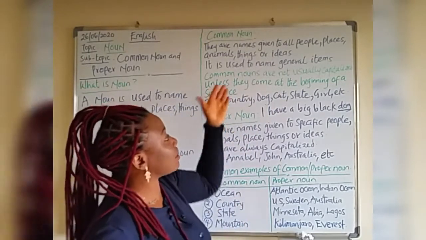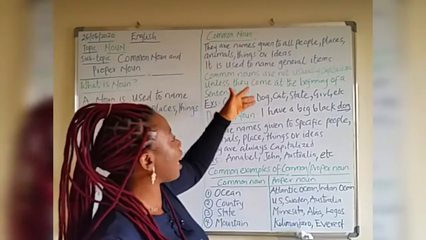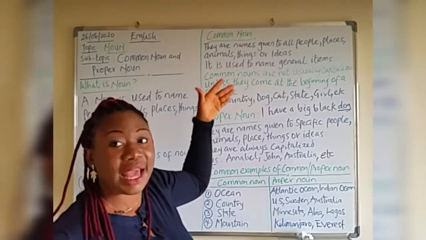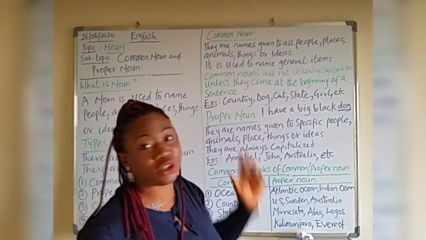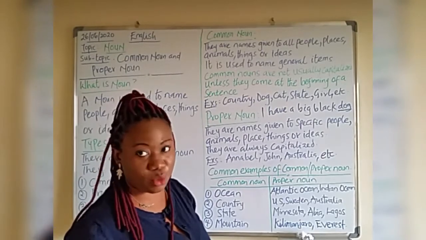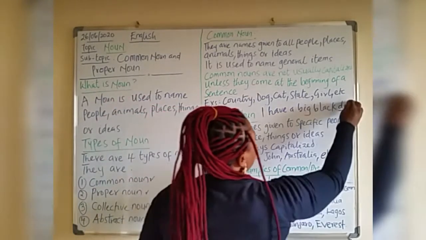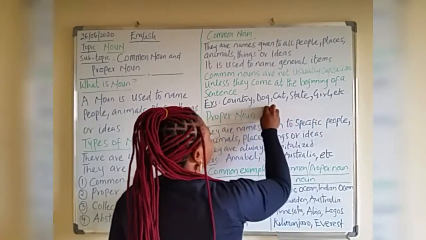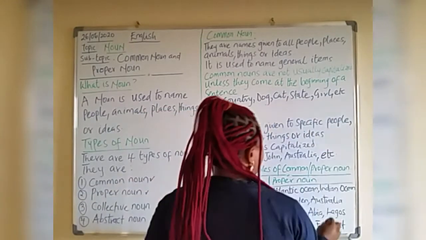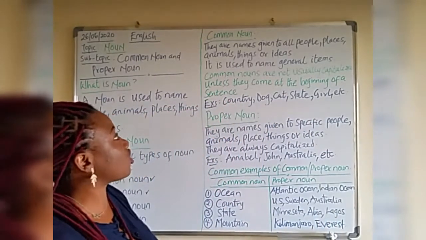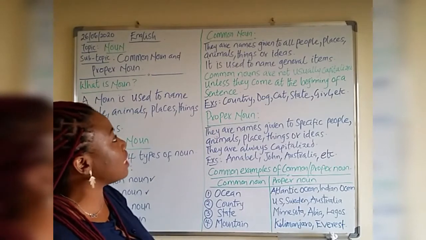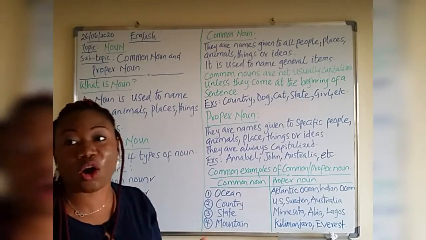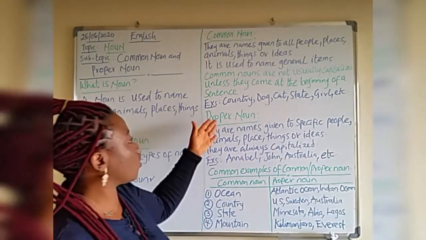When the common noun starts a sentence, it will have to start with a capital letter. And when the common noun ends a sentence or is in the middle of the sentence, it is usually in small letter. Thank you. I'd like to rub this off now. It's not part of the notes. Okay? So that's what it's actually saying. Common nouns are used to name general people, ideas, places, things, or ideas. Let's go to the proper noun.